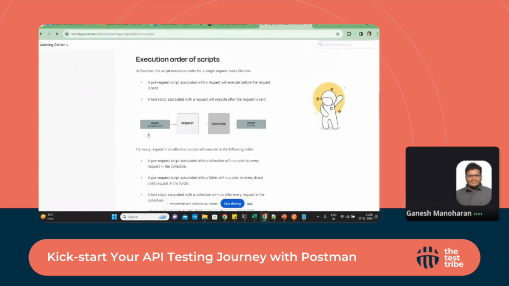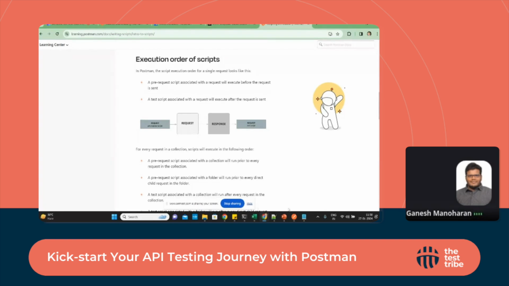See this one, here in the snippet. There is a prerequisite before the request runs, something called a pre-request. Once the request has been completed, there will be a response, and once the response has been received, there will be a test script. I'll talk about the prerequisite with an example.